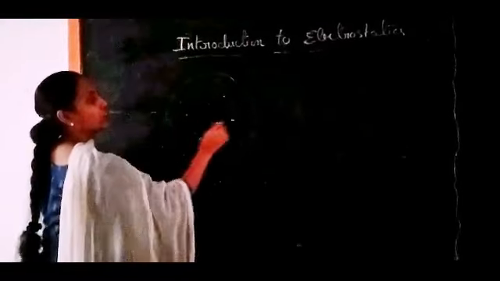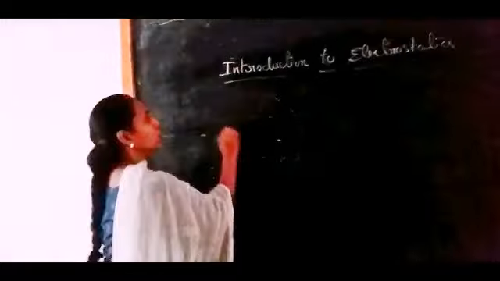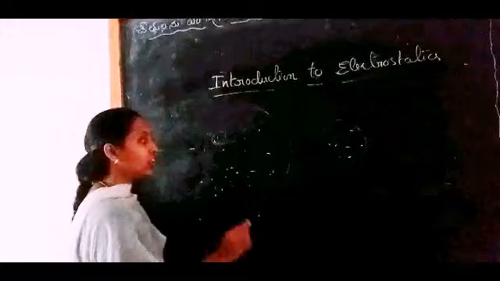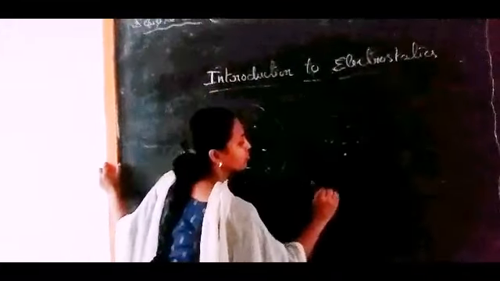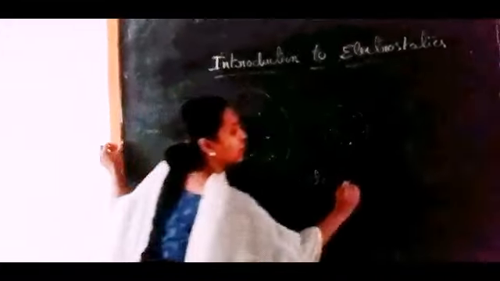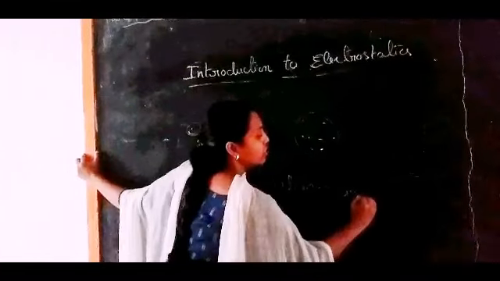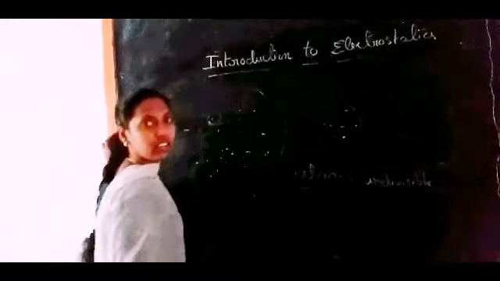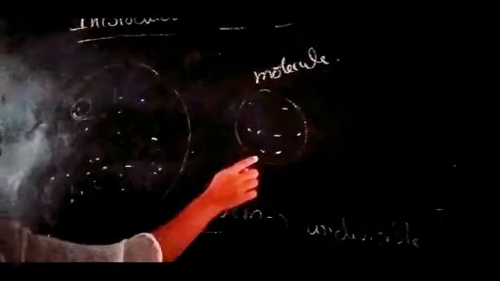We all know a substance is made up of so many molecules. A molecule is a combination of different atoms. Now, an atom means a tiny indivisible particle. A tiny indivisible particle is called an atom. The group of atoms is called a molecule. A group of molecules is called a substance.